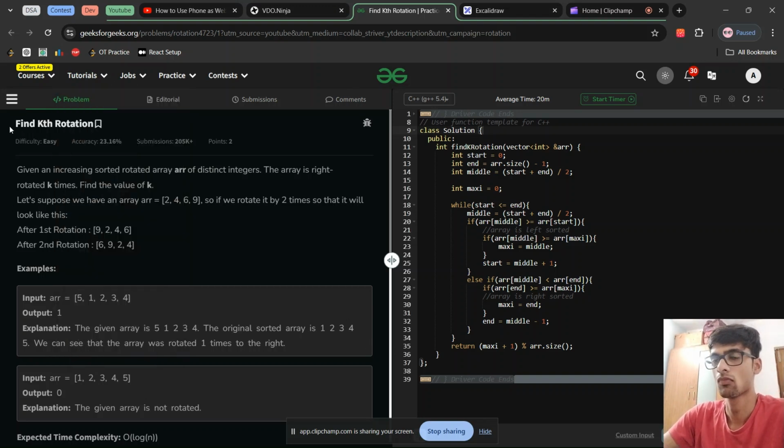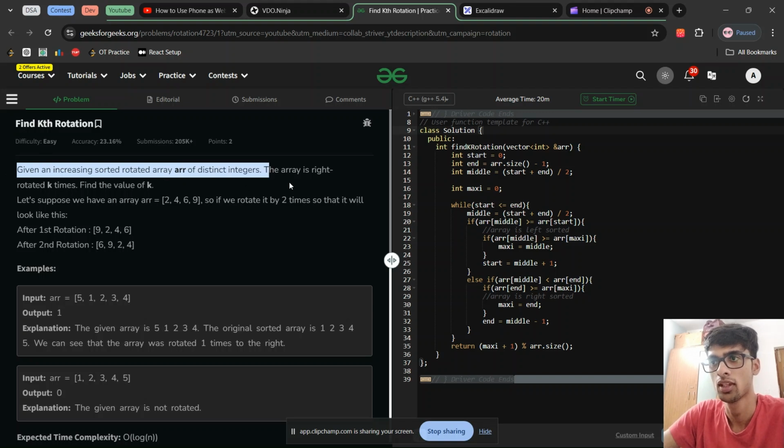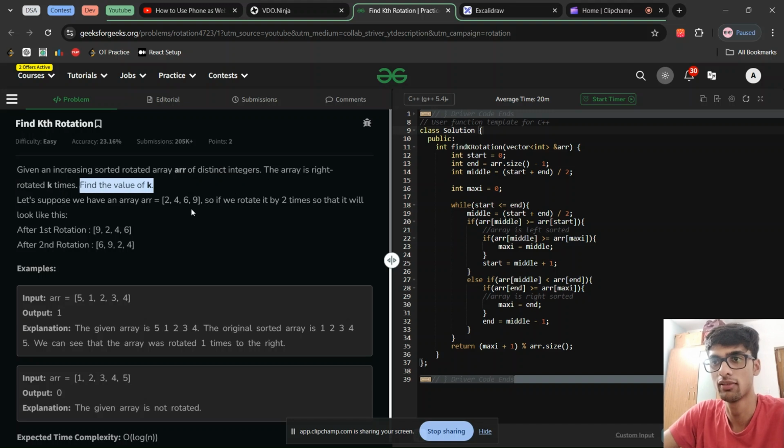हाँ तो ये क्वेश्चन है फाइंड kth rotation. So this question is quite simple. You are given an increasing sorted rotated array of distinct integers. The array is right rotated k times. You need to find the value of k.